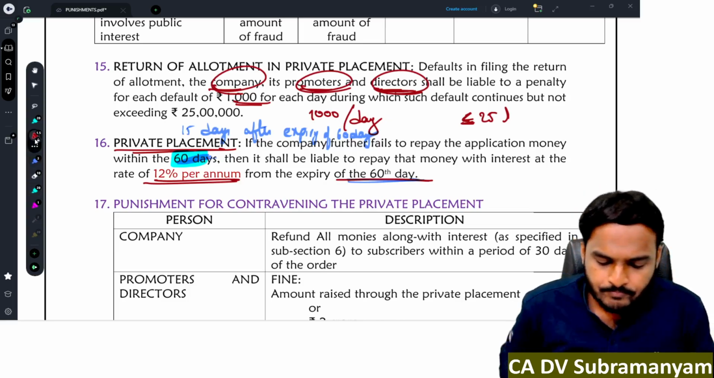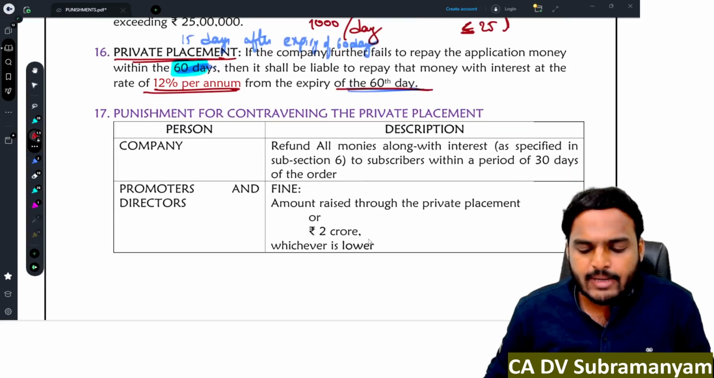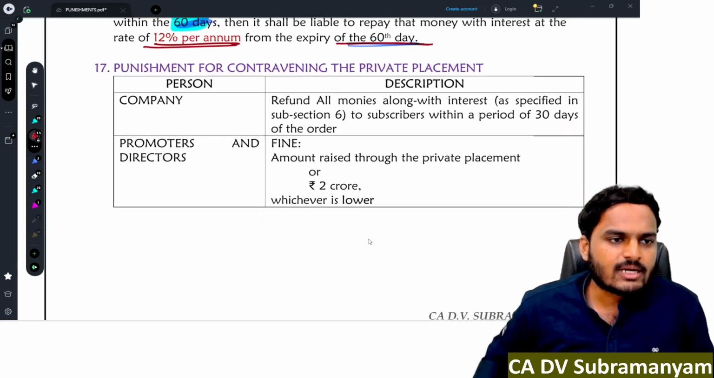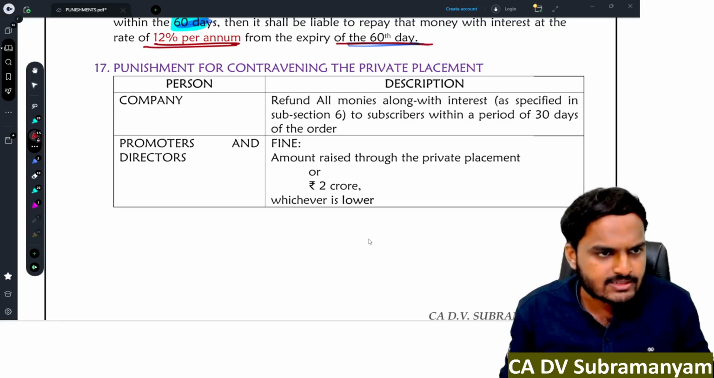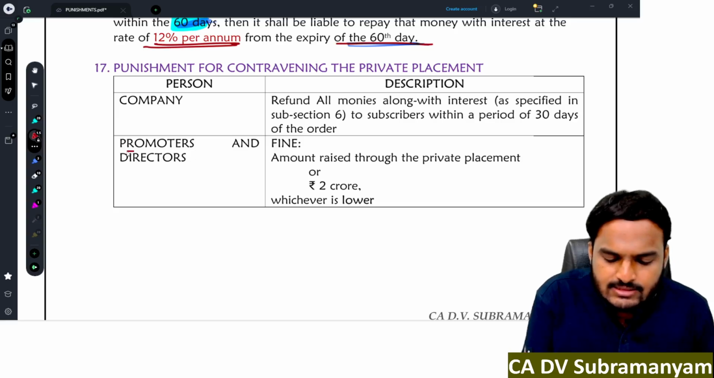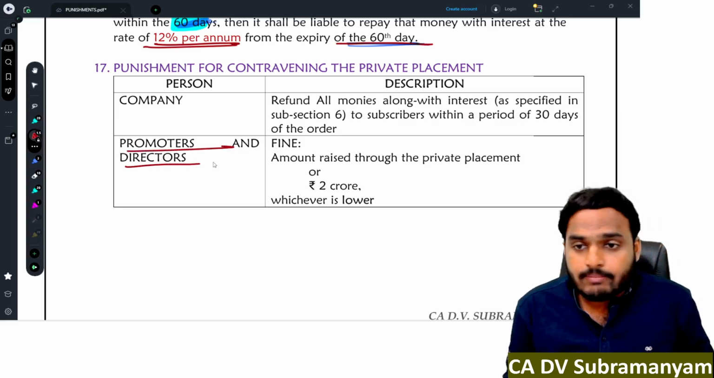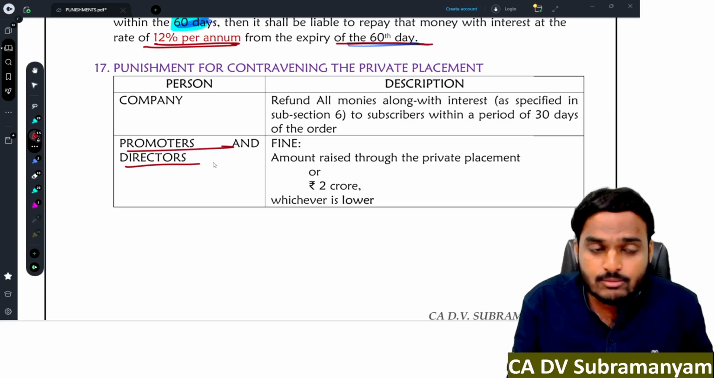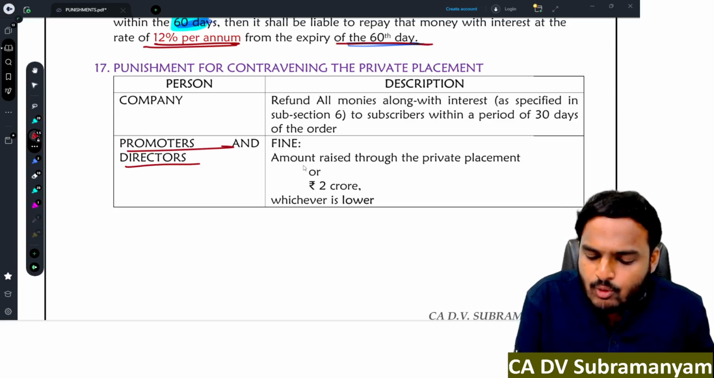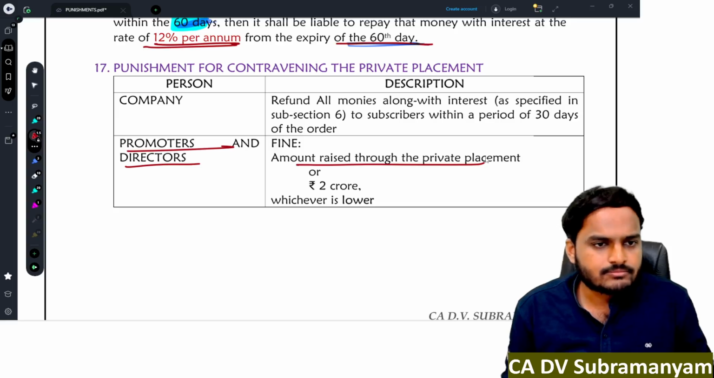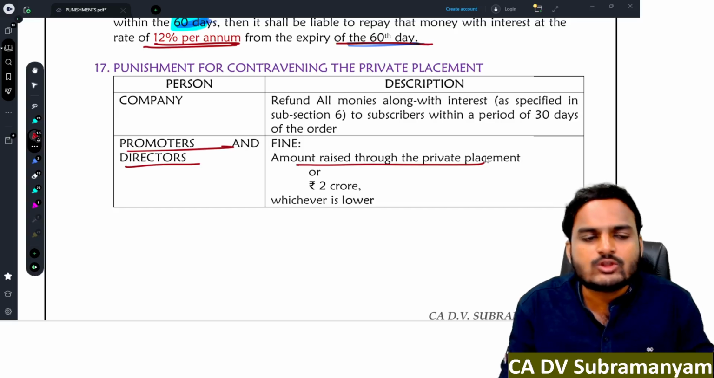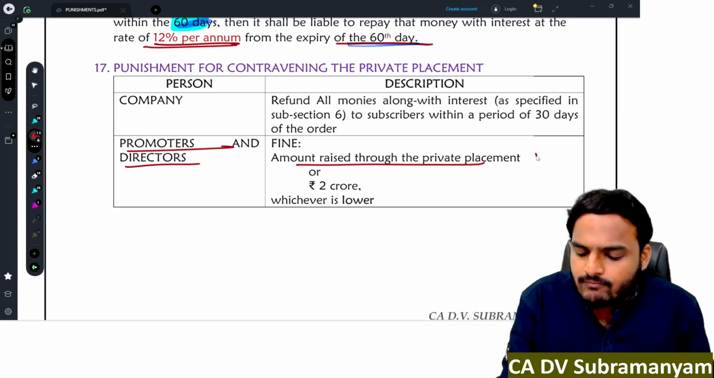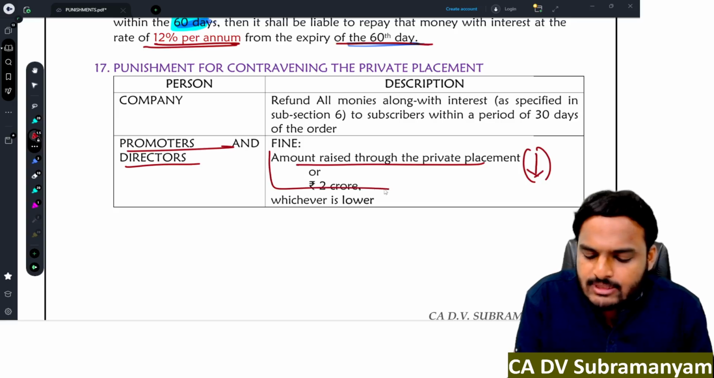Next one, punishment for contravening the private placement provisions. The company has to refund all the monies along with interest within a period of 30 days, and promoters and directors will be punished with a fine. How much fine, sir? Minimum the amount raised through private placement, maximum 2 crores. So simply, the amount raised through private placement or 2 crores, whichever is lower. So this will be the fine amount.